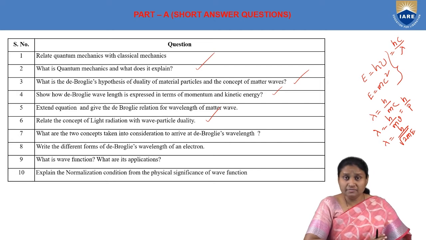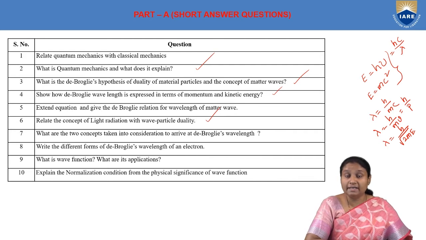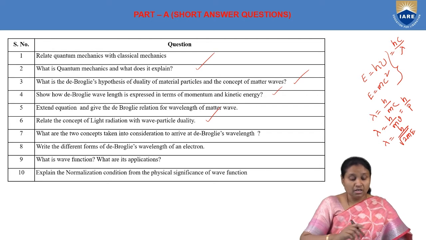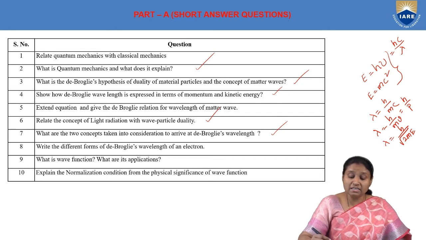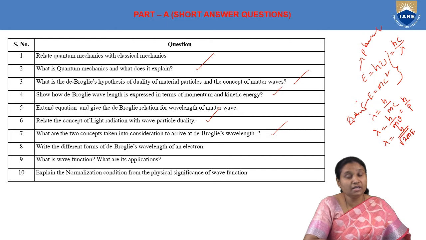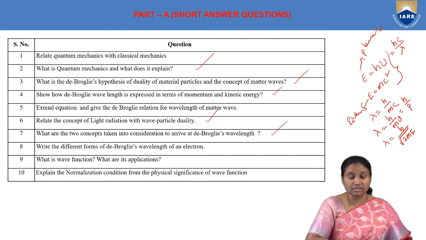So if we take these phenomena, here light is behaving as a particle, and this shows that light has the property of both wave as well as particle. Now, what are the two concepts taken into consideration to arrive at de Broglie's wavelength? One is Planck's quantum theory, another one is Einstein's mass-energy relation. So, we are taking these two concepts in order to derive the expression for de Broglie's wavelength.